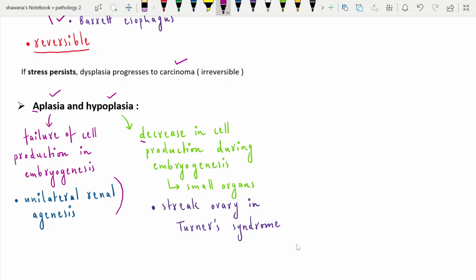Hypoplasia is the decrease in cell production during embryogenesis. It leads to small organs. Hypoplasia, hypo means small, and it leads to small organs. For example, streak ovary in Turner syndrome. Turner syndrome is a congenital disorder in which the chromosome number is altered, so it leads to streak ovary. And this can be set as an example.